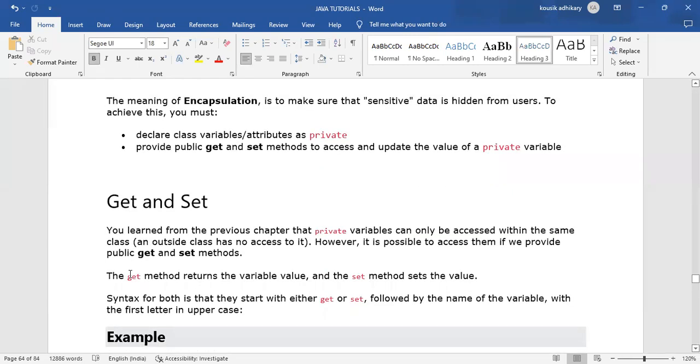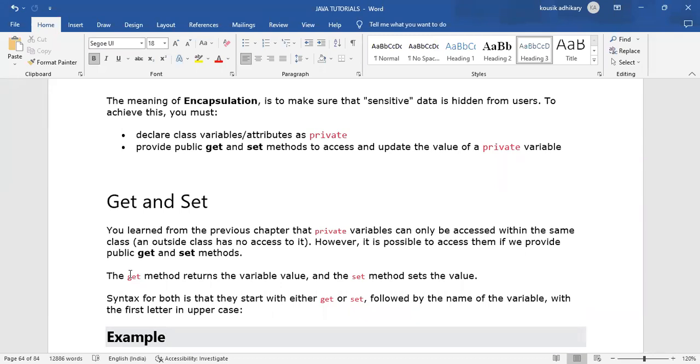Get and set methods. We learned in the previous chapter that a private variable can be accessed only within the same class.